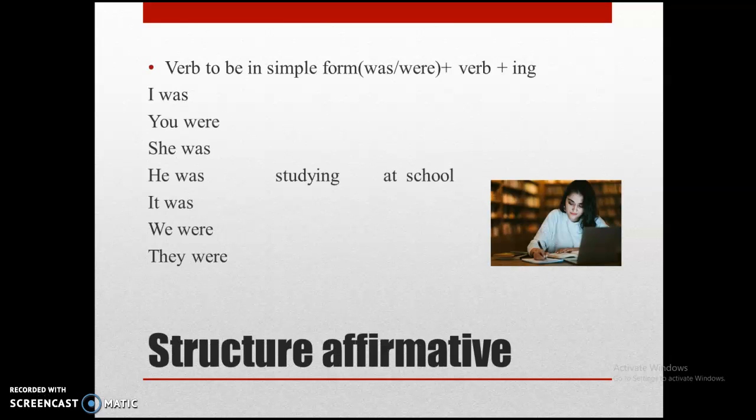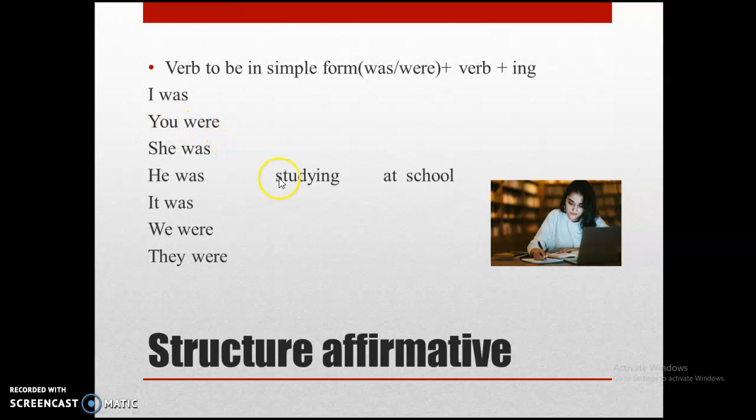The structure of the past progressive and the affirmative form is the use of verb to be in simple form, was or were, depending of the noun, the subject. We have the verb plus ing. As you can see, the example, I was studying at school.